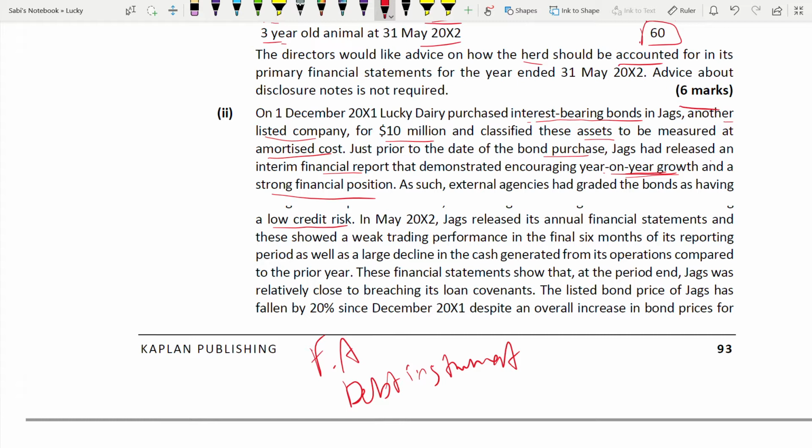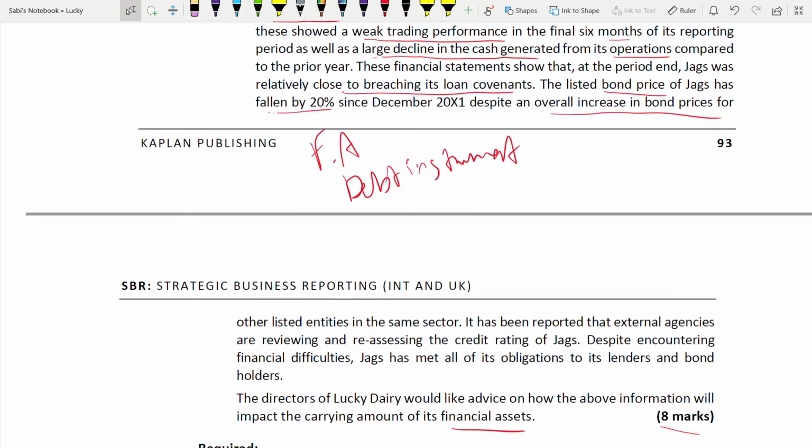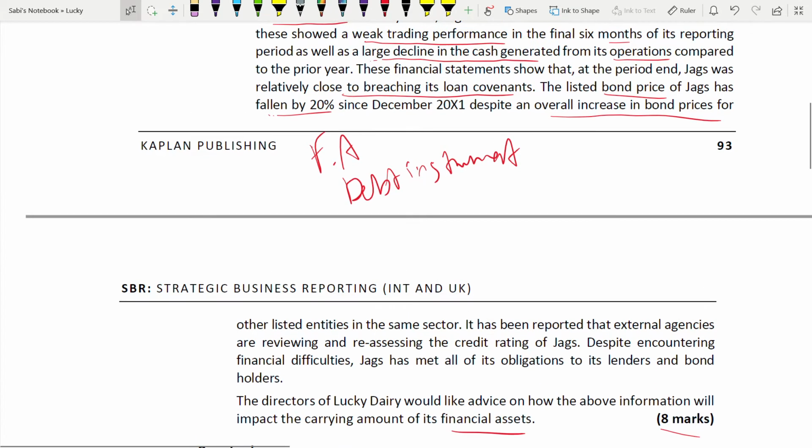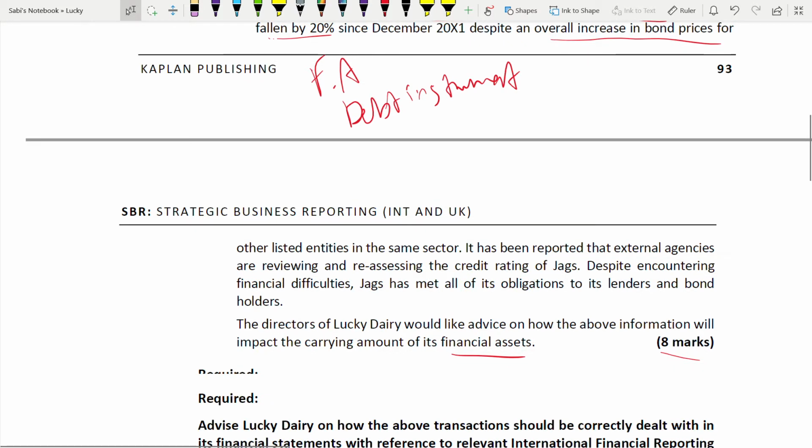So in May 2002, they released annual financial statements and this showed a weak trading performance in the final 6 months, as well as a large decline in cash generated from operation compared to the prior year. The financial statements show that at the period end, they were relatively close to breaching the loan covenant. The listed bond price of Jack has fallen by 20%, despite an overall increase in bond price for other listed entities in the same sector. Other entities' bond price increased, but this fell by 20%. It's not a good sign.